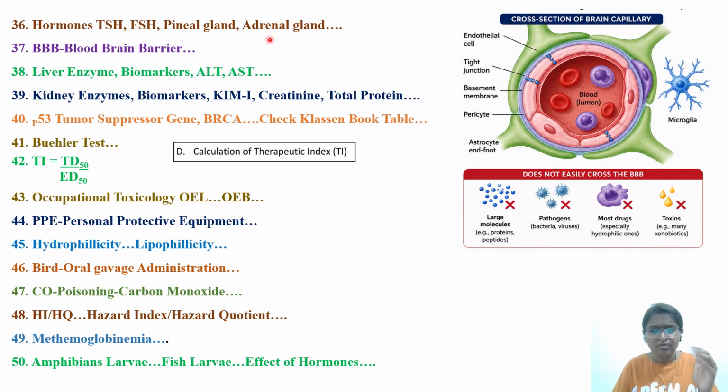What we as pharmacologists or toxicologists do is only try to remember P53 or BRCA. In the options, there were some other things also. So what are those, I will give you. Okay, I'll give the link in the description. I think I've already made one video with respect to tumor suppressor genes, that list.